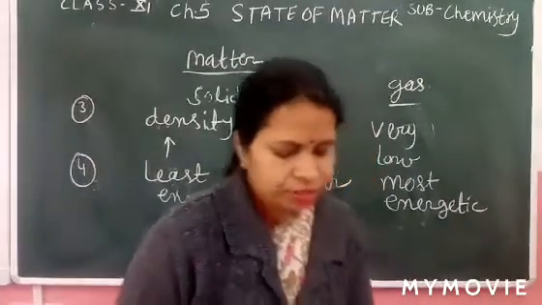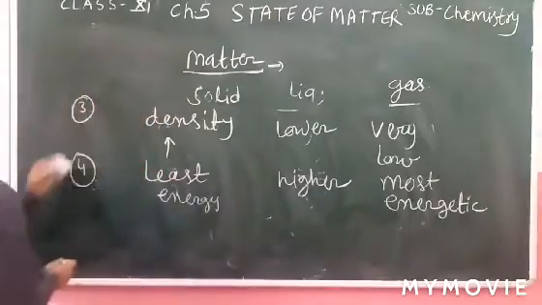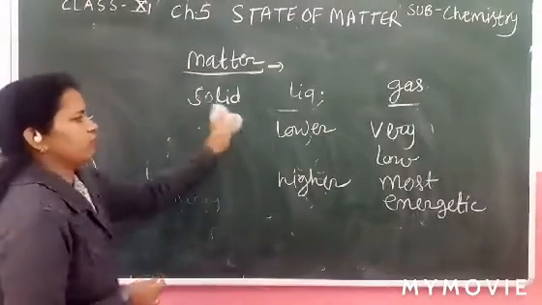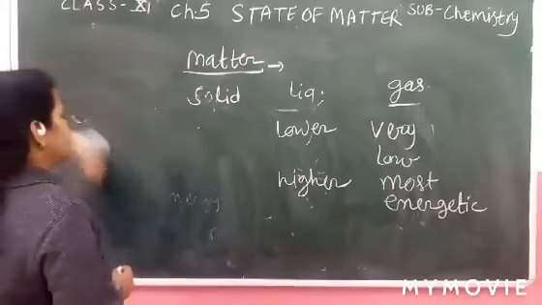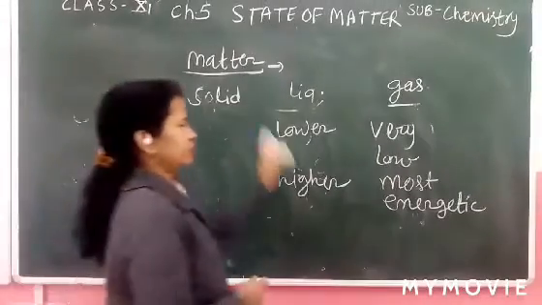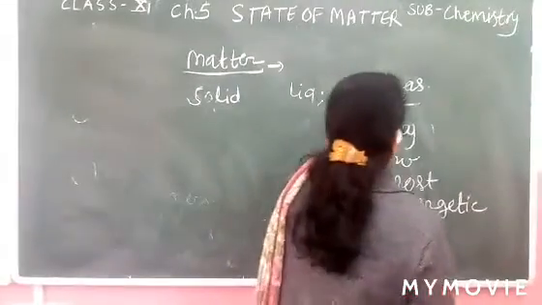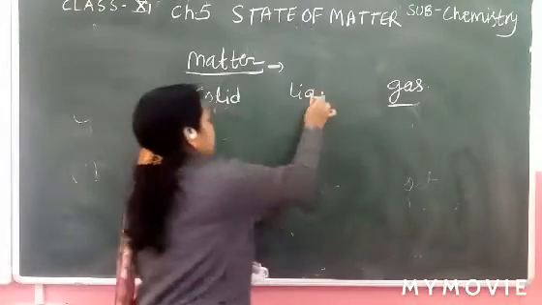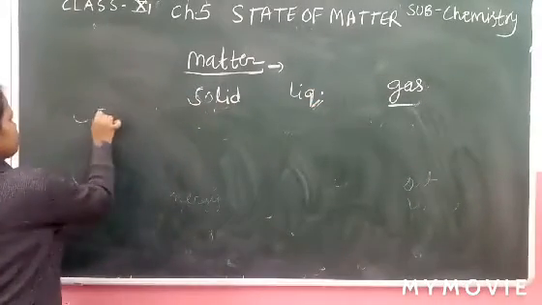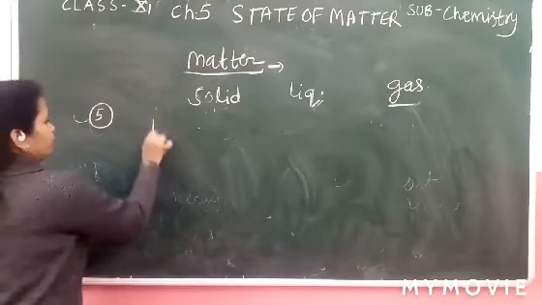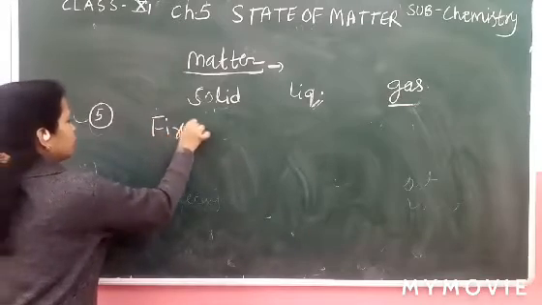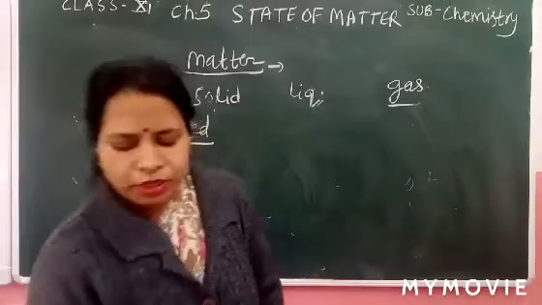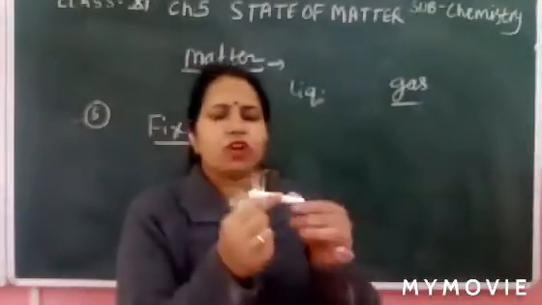Now next, the positions of molecules in the solid state are fixed. Solids are rigid in nature. So what is the reason? The next point, the molecules of a solid have fixed positions. Like chalk. Chalk is a solid.